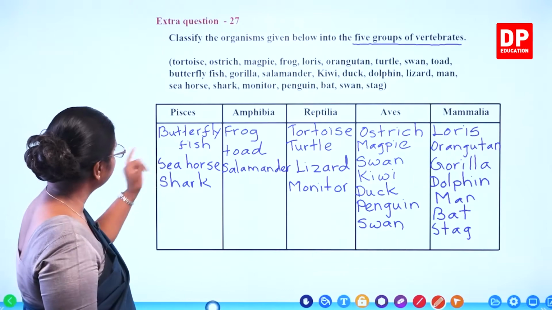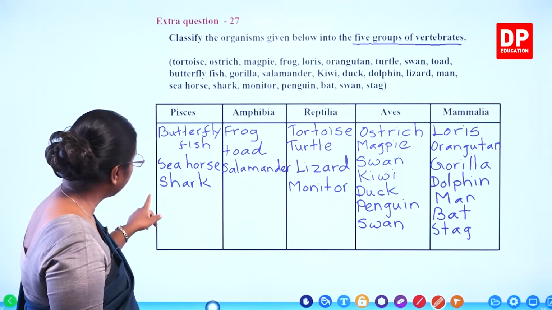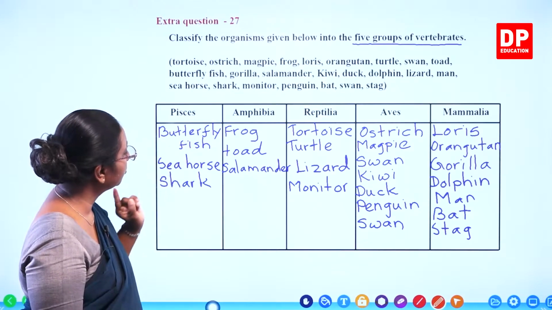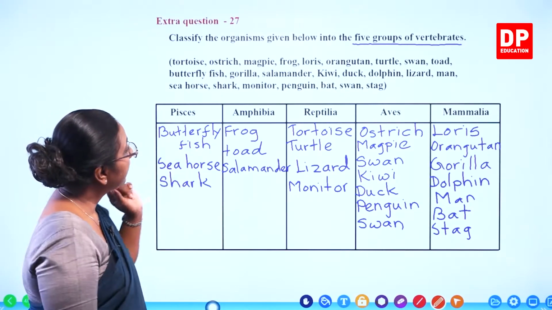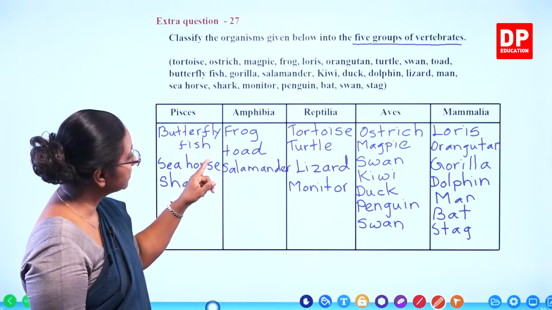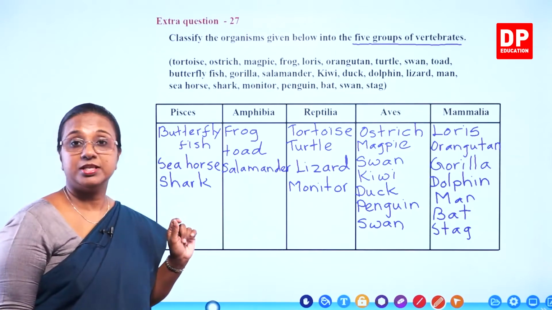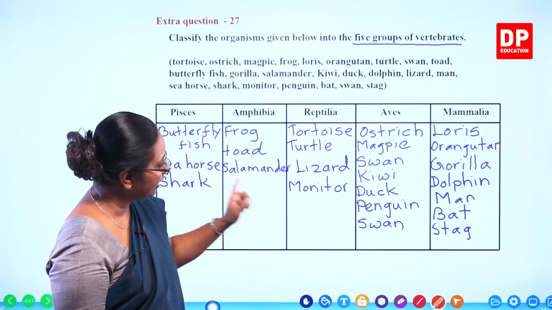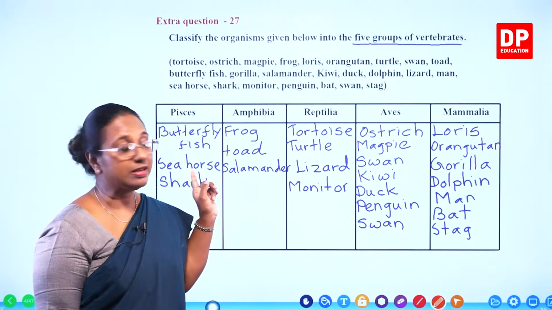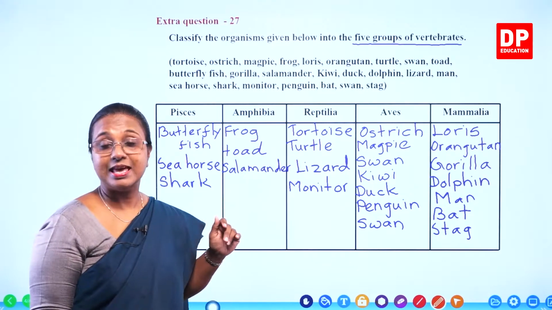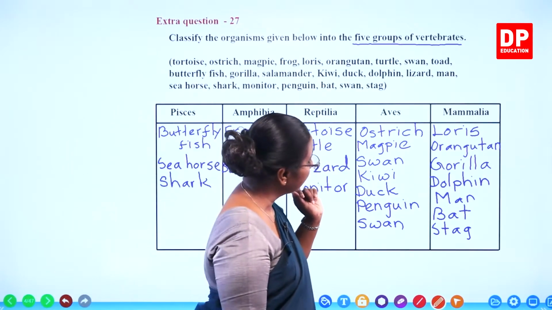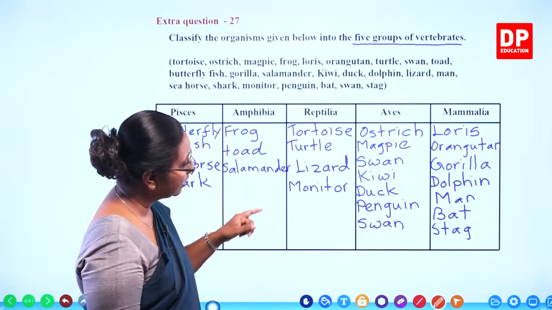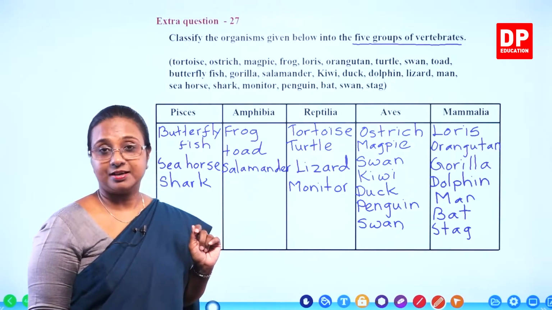Under pisces, we have butterfly fish, seahorse and shark. Under amphibia, we have frog, toad and salamander. Under reptilia, we have tortoise, turtle, lizard and monitor. Aves, we have ostrich, magpie, swan, kiwi, duck and penguin. The swan was mentioned twice, students, but it's the same bird. Then mammalia, we have loris, orangutan, gorilla, dolphin, man, bat and stag.